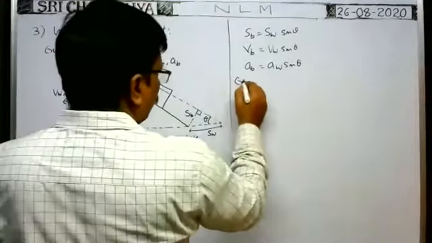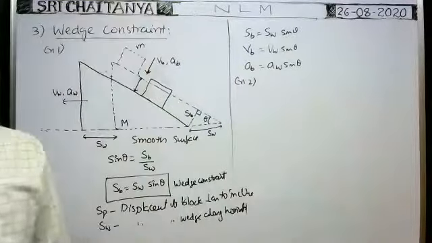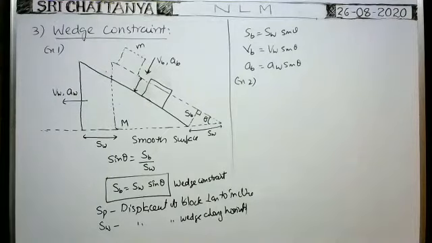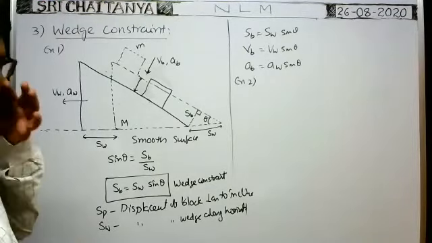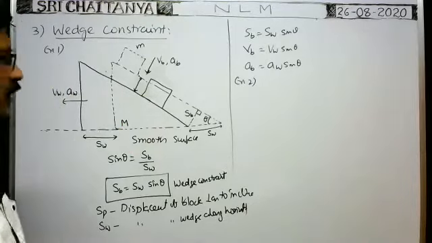Okay. Another example, the last example, one more example for the wedge constraint. Of course, here we can derive the formula for the acceleration of the block also.